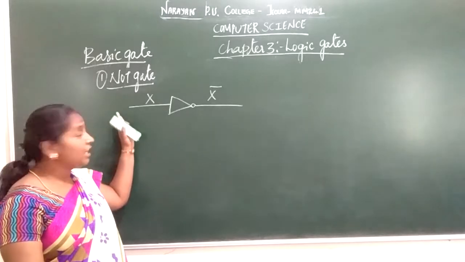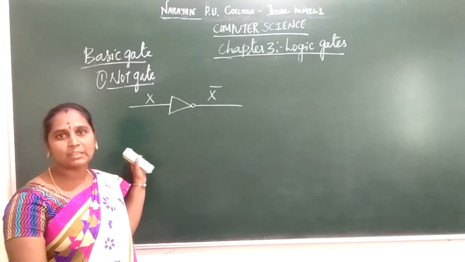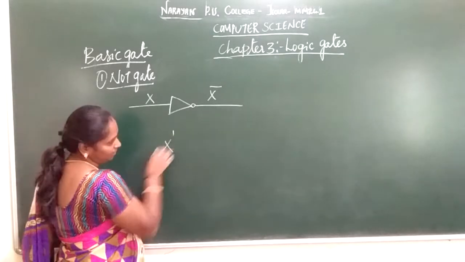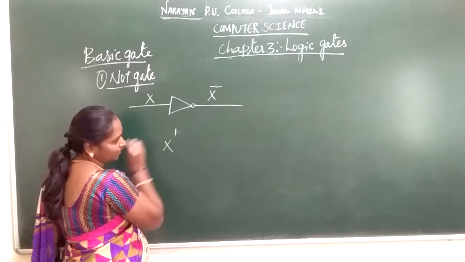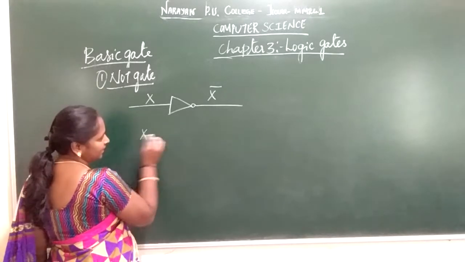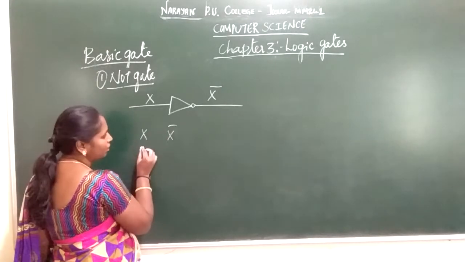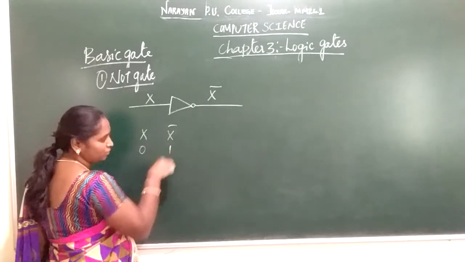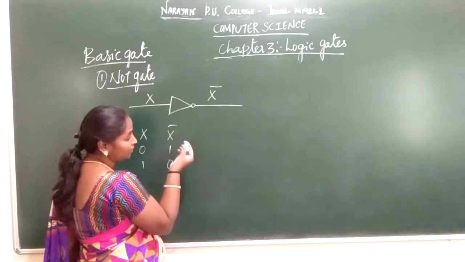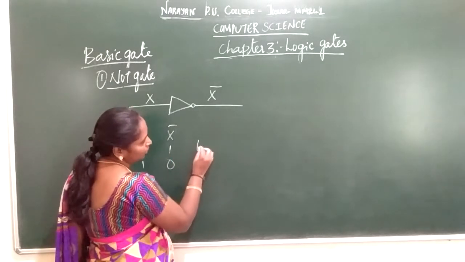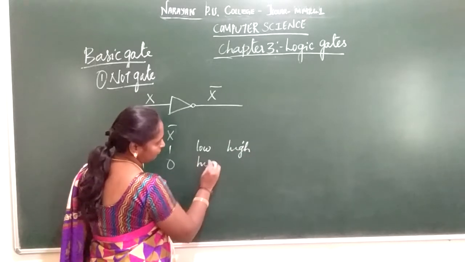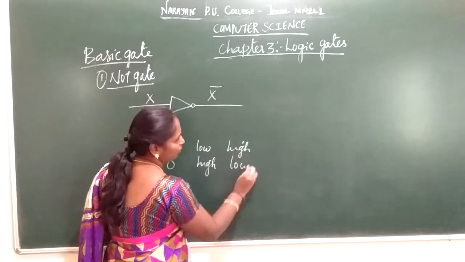So in a NOT gate, the symbol used to represent it is a bar or a dash, like a hyphen. In order to negate a variable, it can be a bar or a dash. It represents the NOT gate. And the table we have discussed takes x as an input, and the output is x bar. If you are given binary terms, 0 means the output will be 1, 1 means the output will be 0. In terms of digital circuits, that is voltage, low means it's going to be high voltage. If high is given as the input, it's going to be low voltage.